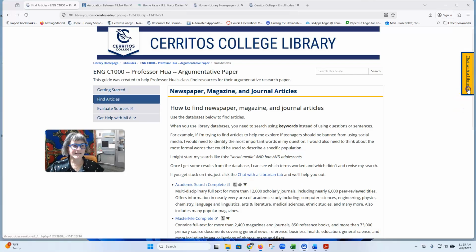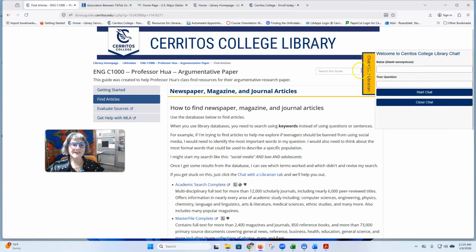If you have issues with either one of those things, if you look over here on the right, you can see this chat with a librarian widget. Just click on that. When the library is open, it'll pop out and you're talking to a real live person. We can even Zoom with you and help you really narrow in on what exactly you're trying to find out and where that research lives, so what database you should use for that. All right, good luck.